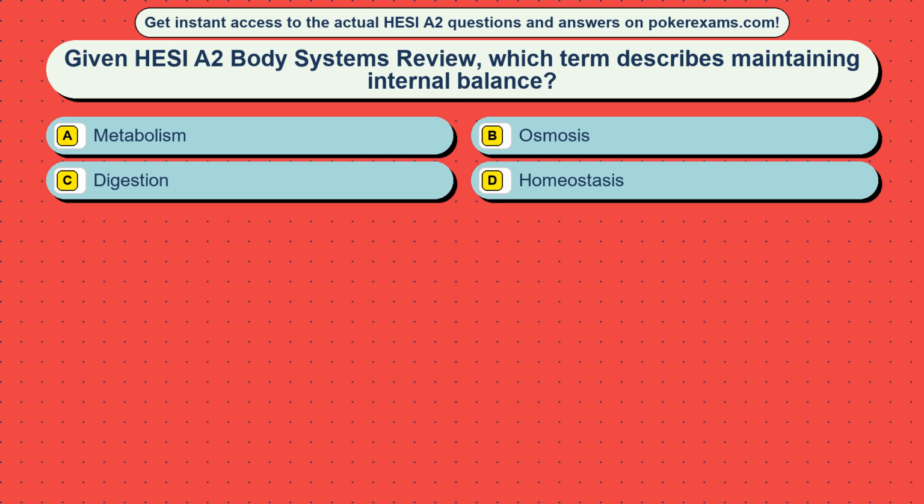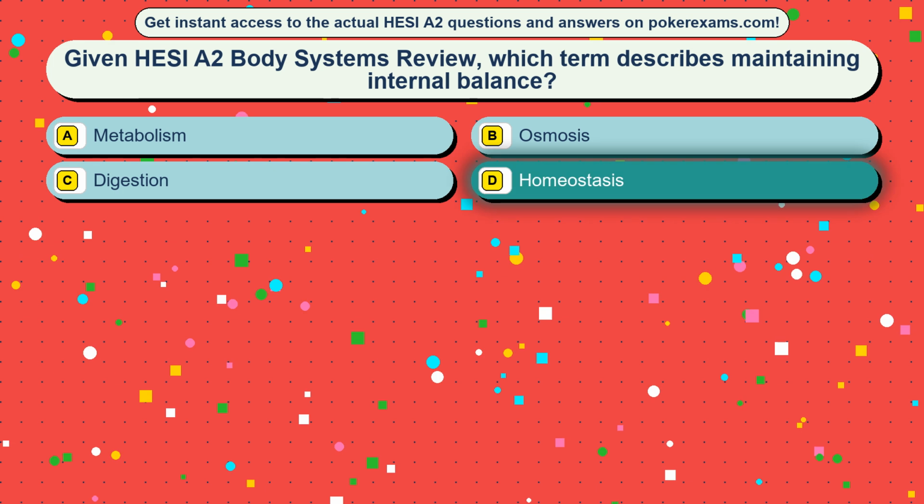Question 18. Given HESI A2 Body Systems review, which term describes maintaining internal balance? Option A metabolism, option B osmosis, option C digestion, option D homeostasis. The correct answer is option D, homeostasis.